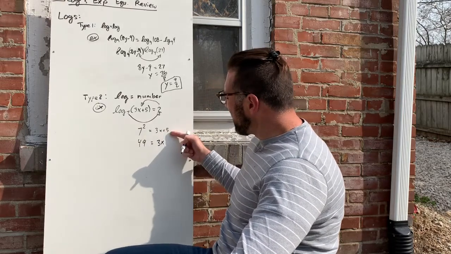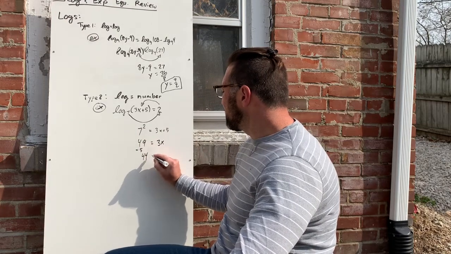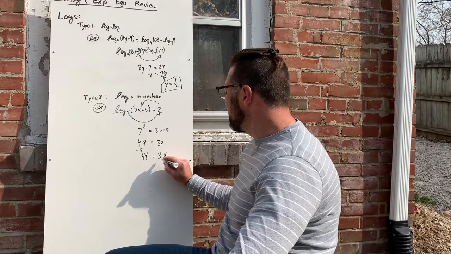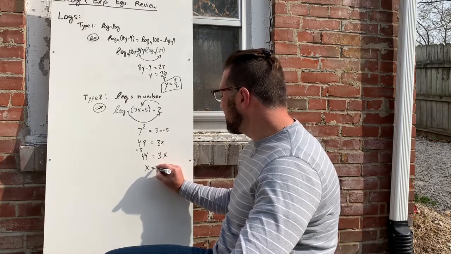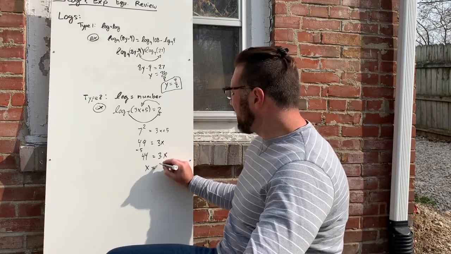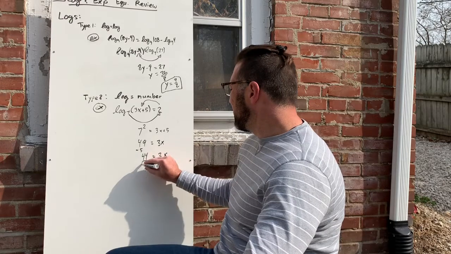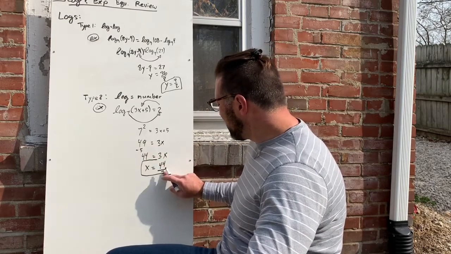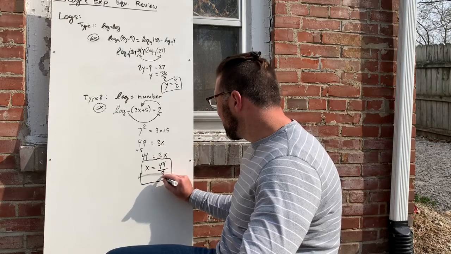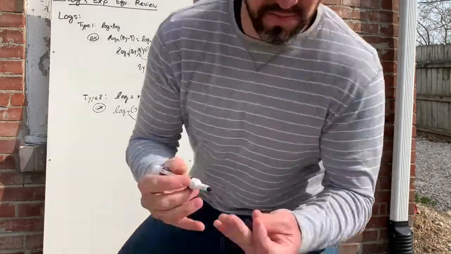3x, I'm going to subtract 5 here. So what is that, 44? Divide by 3. I don't think that reduces. So x equals 44 over 3. Oh man, sorry. x equals 44 over 3. Okay, there you have it. 2 types of logs.